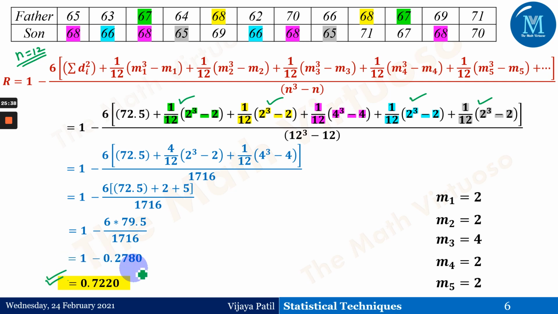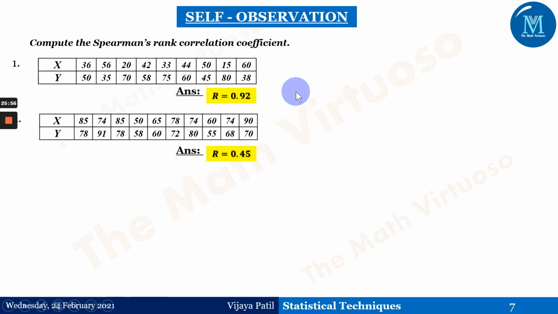This is nothing but the capital R, or you can say rho, the Spearman's rank correlation coefficient. So this is rho, or you can say the capital R also, and the small r as well. A few of them use small r also. So this is all about the Spearman's rank correlation coefficient.